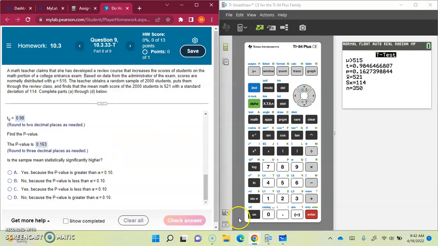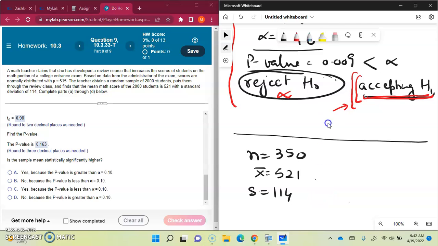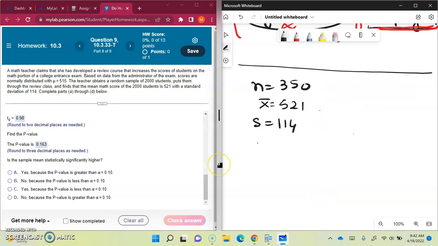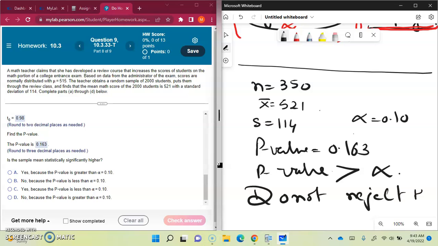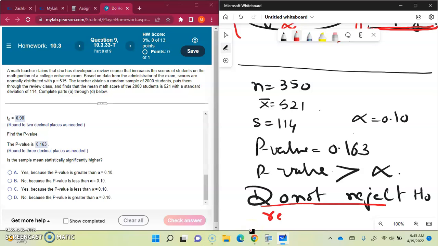Okay, now what does it mean? Let's go back and check, because now the p-value is 0.163, alpha is 0.10, so the p-value is more than alpha. So we are going to decide do not reject H naught, right? So if we are not rejecting H naught, that means we are rejecting H1.